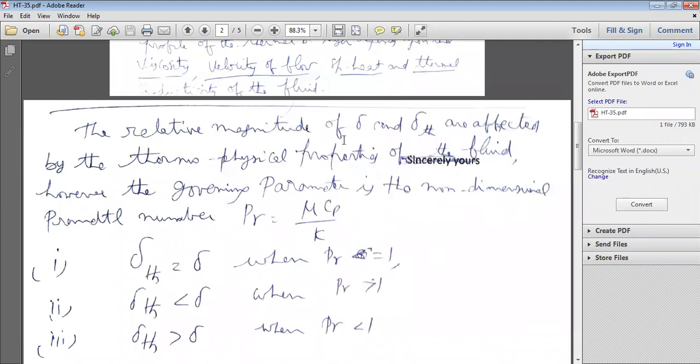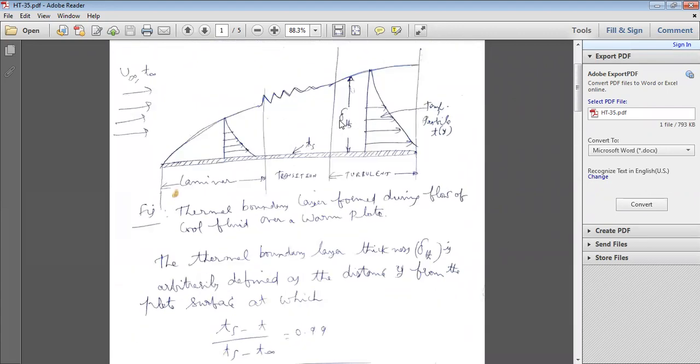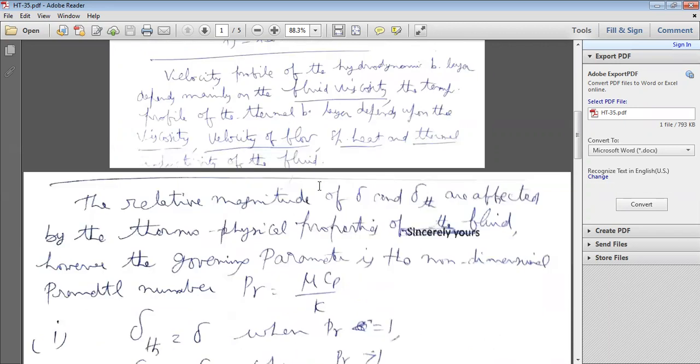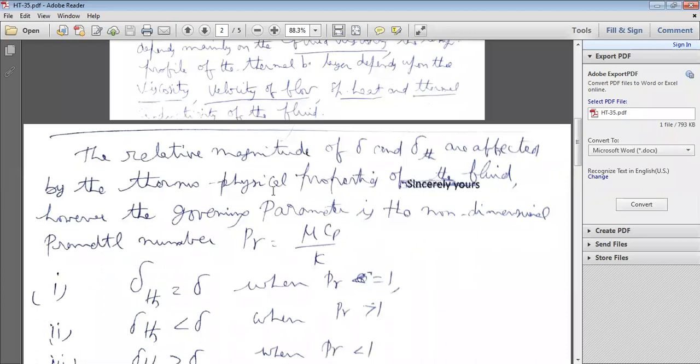So the relative magnitude: what is the thickness of delta? What is the thickness of delta TH? The height in terms of, say, delta 5 mm, 10 mm, 15 mm, and delta TH 10 mm, 20 mm, 30 mm. These magnitudes of the thicknesses delta and delta TH are affected by the thermophysical properties of the fluid. And the governing parameter is a non-dimensional number, that is the Prandtl number.